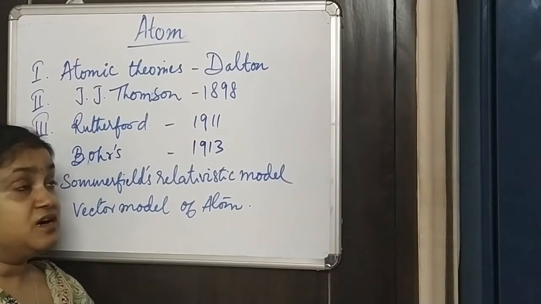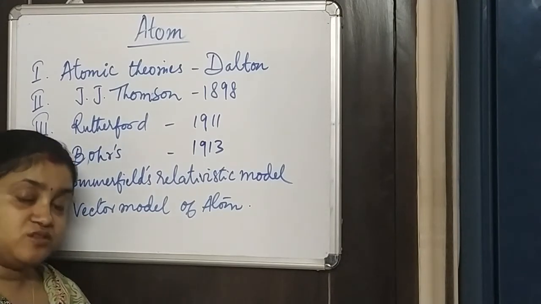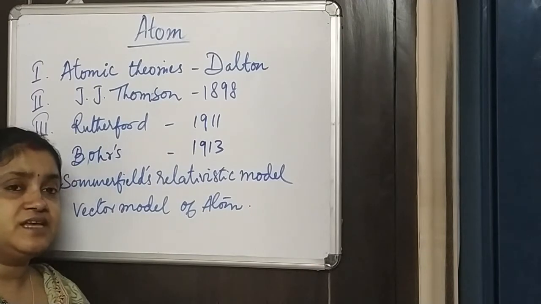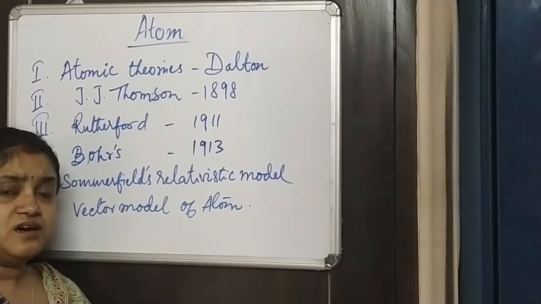Finally, J.J. Thomson said, when he found the electron,